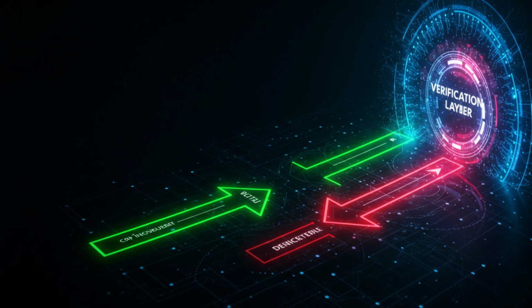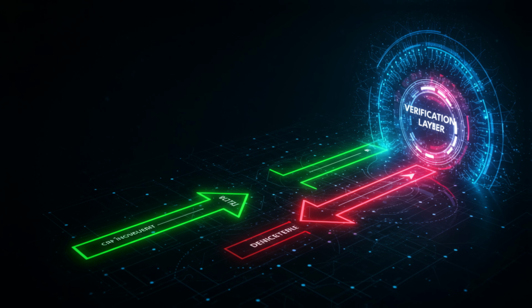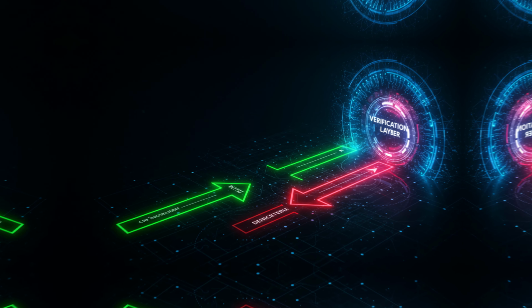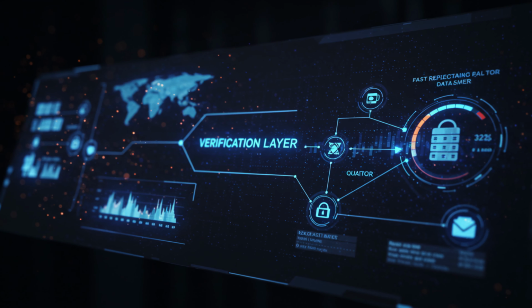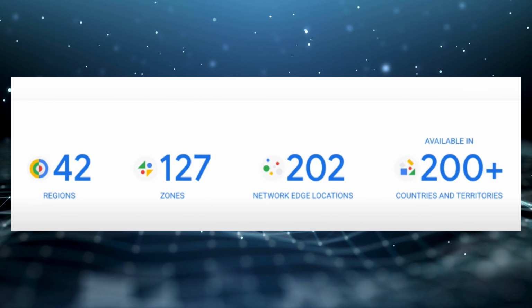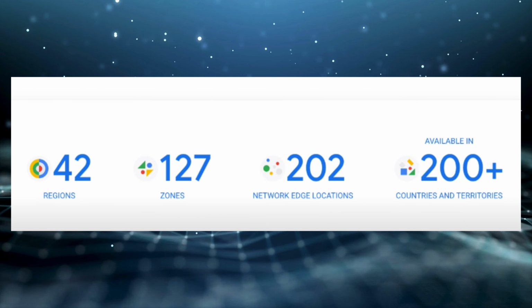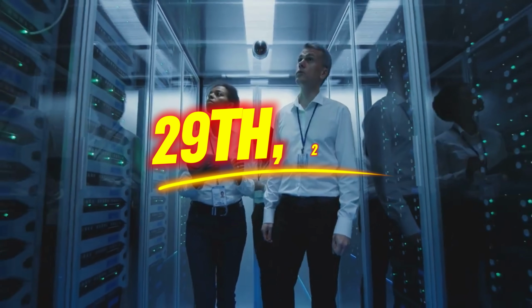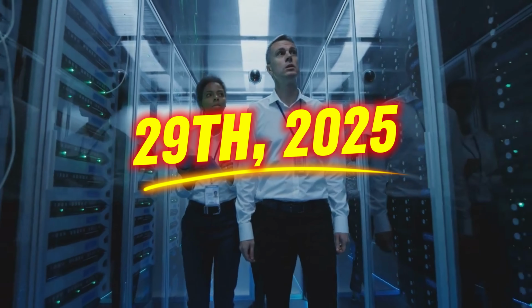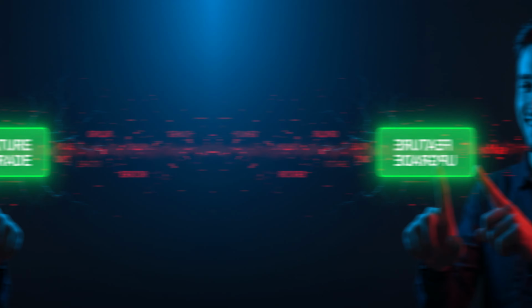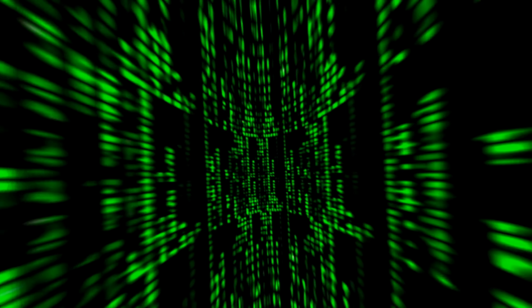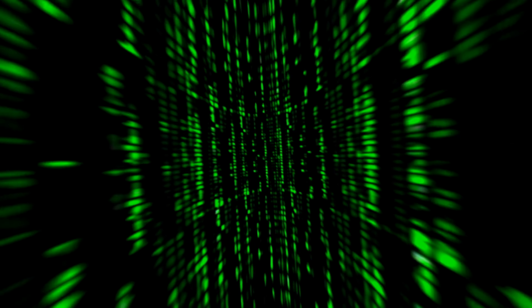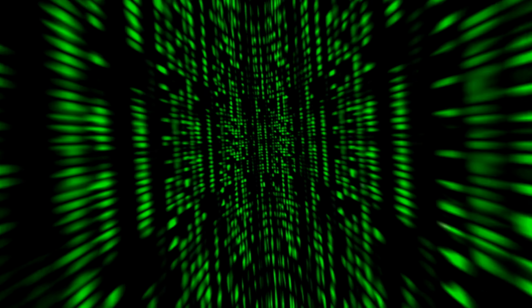When a client sends an API request, it passes through a verification layer to check if the request is allowed. This layer also checks data like quotas and policies using a fast-replicating regional data store. Google runs this across 42 global data centers, and normally, it works flawlessly. But on May 29th, 2025, an engineer introduced a new quota policy check, meant as a harmless feature upgrade. The problem? The code path was never triggered during testing. It looked safe until it wasn't.